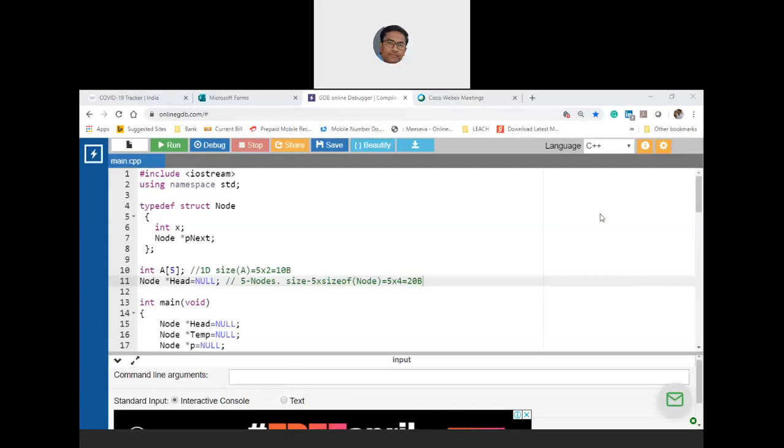Sir, only due to memory holes are used, so we can say this is efficient. How is it efficient? Only due to memory holes are used.